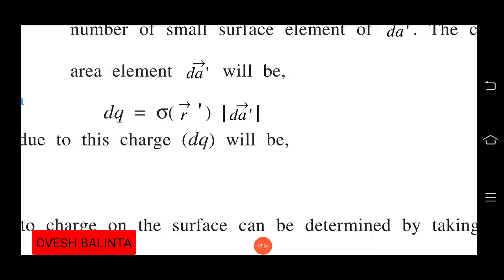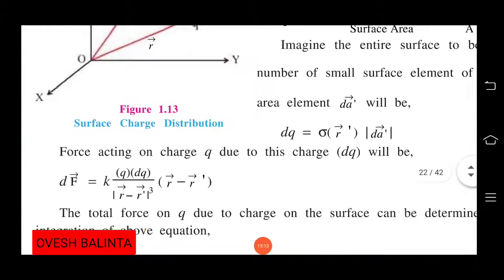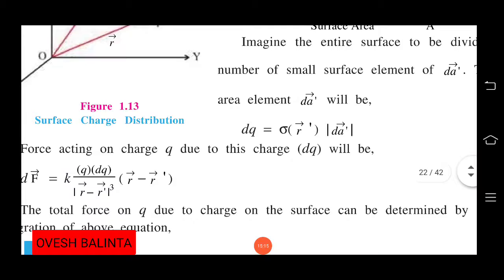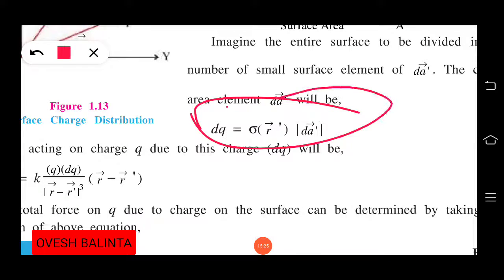Okay, sigma r dash, so dq is equal to sigma r dash by da. So due to this charge, dq will be what? We are talking about dq, it is equal to sigma r dash into da dash. Okay, so this one is our final value.